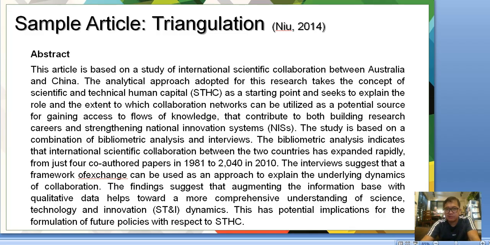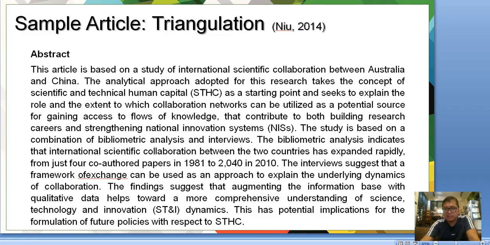The study is based on a combination of bibliometric analysis and interviews. The bibliometric analysis indicates that international scientific collaboration between the two countries has expanded rapidly, from just four co-authored papers in 1981 to 2040 in 2010.